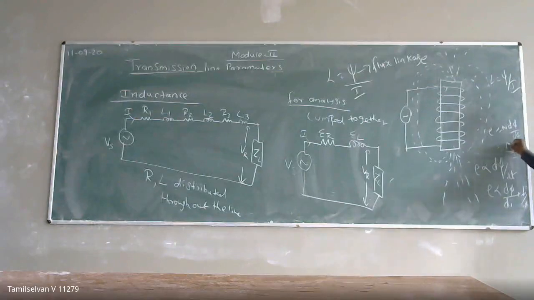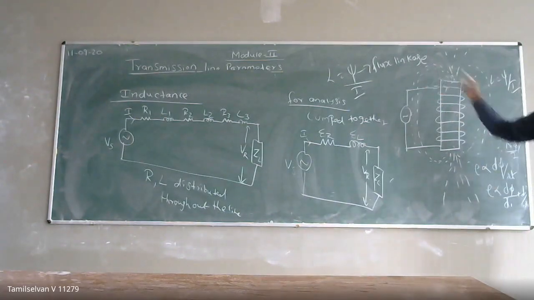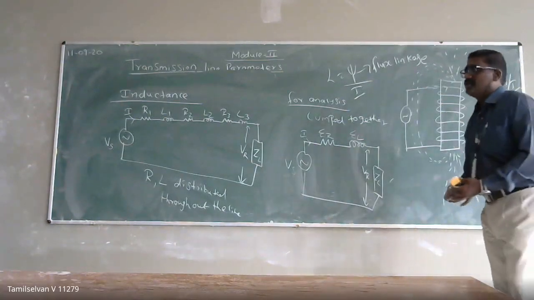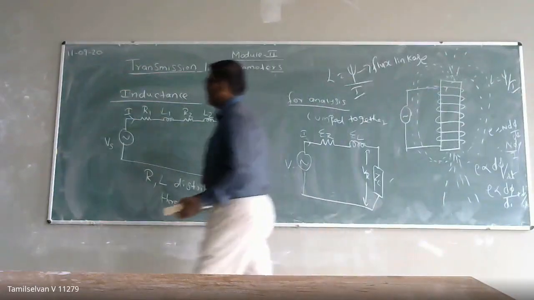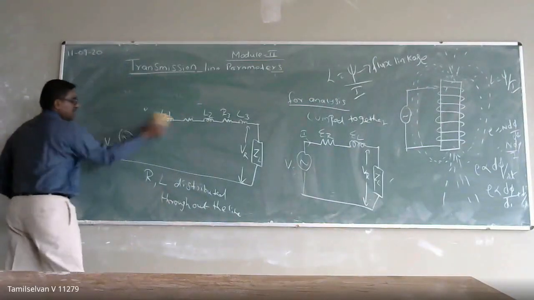Here, when I take a transmission line, the conductor is a single conductor, so N will be one. If you are able to know your flux linkage, then you can calculate your inductance. Okay. So this is the inductance in your transmission line. Then what about the conductor capacitance?